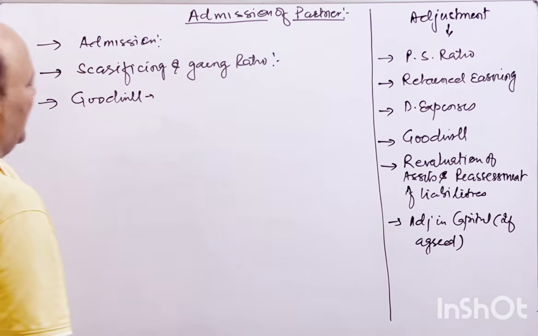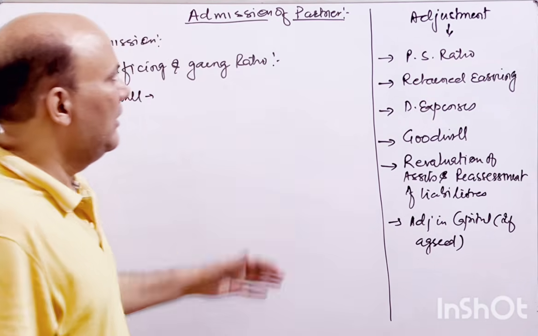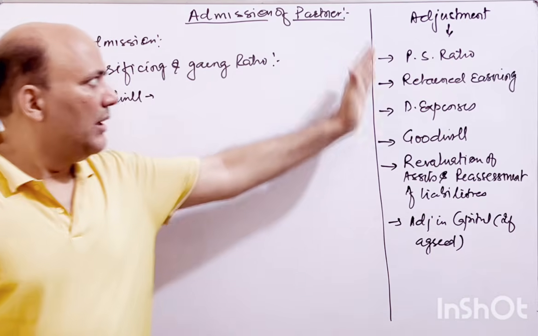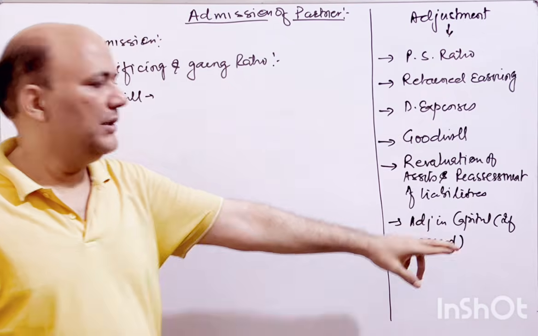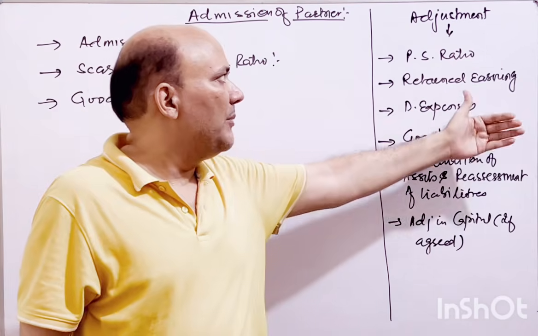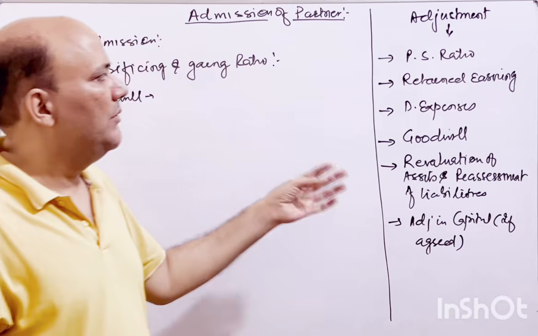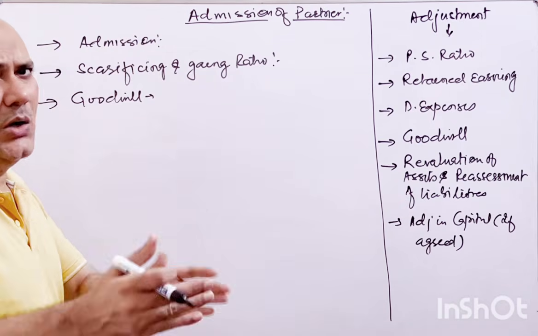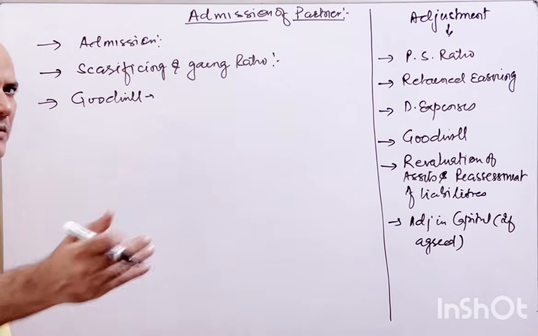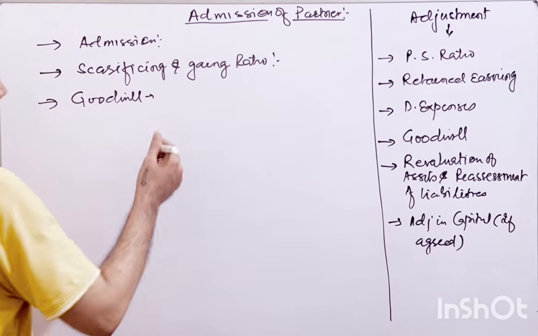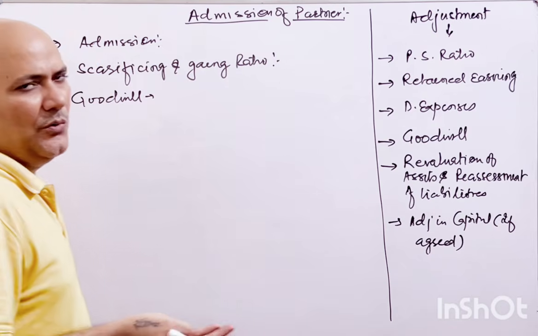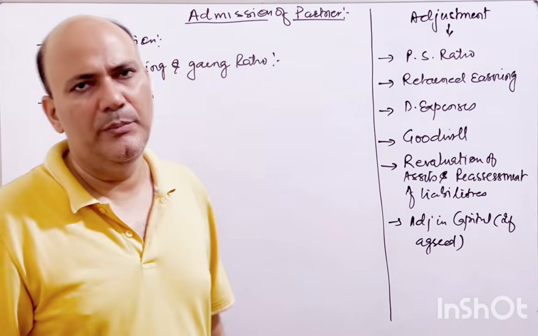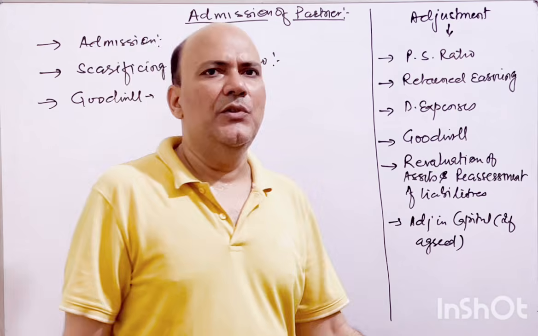So goodwill, we will understand in detail. I will take it one by one because I'm taking you through the chapter admission of partner. I have already uploaded some videos, so you can go through those and understand exactly what the accounting treatment is in the admission of a partner in a partnership firm. So he has to bring in goodwill. There might be 3 situations: either he will bring goodwill, or he will not bring goodwill, or he will bring goodwill in part.